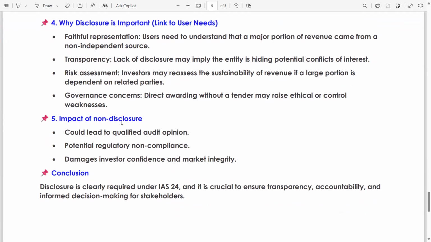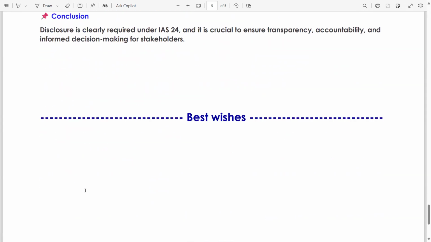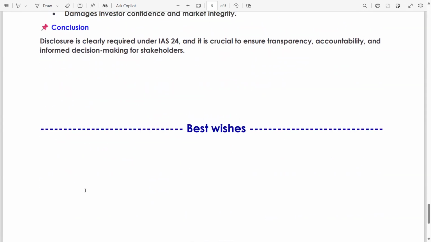Impact of non-disclosure could lead to a qualified audit opinion, of course, penalties, and potential regulatory non-compliance resulting in a high level of fines and penalties. It damages investor confidence and market integrity, which may affect the business as reputation goes down and investors withdraw their investment. Conclusion. Disclosure is clearly required under IAS 24 and it is crucial to ensure transparency, accountability, and informed decision making for stakeholders. So that's it for IAS 24 related party disclosure.